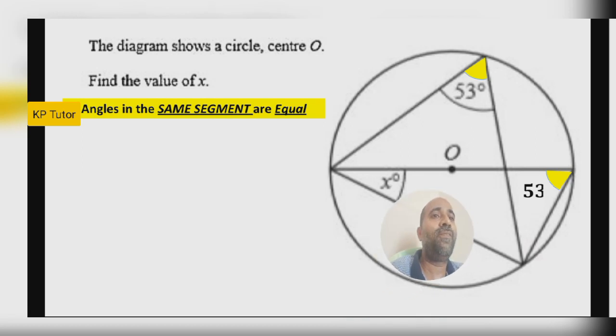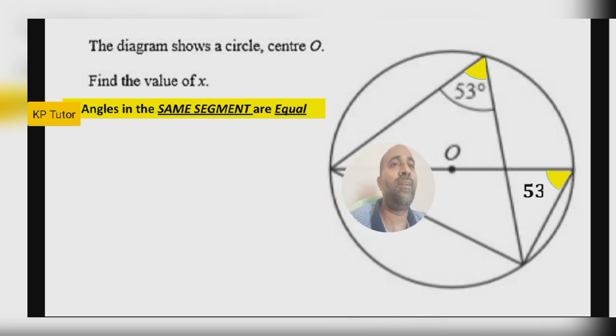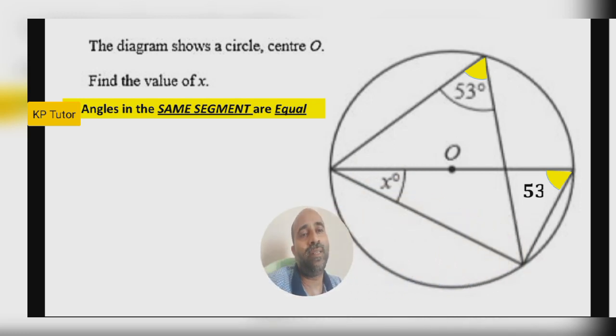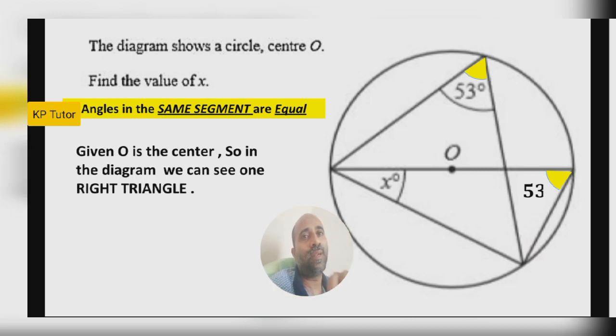Then next, what do we have to find? X we have to find, this one here. Then think about what I told at the start of the question: center O. You have to think diameter. Diameter means semicircle, okay, then right angle. So what about the given diagram? We can see one right triangle, right? Yeah, there will be an angle. What is that angle? Yeah, 90 degree.